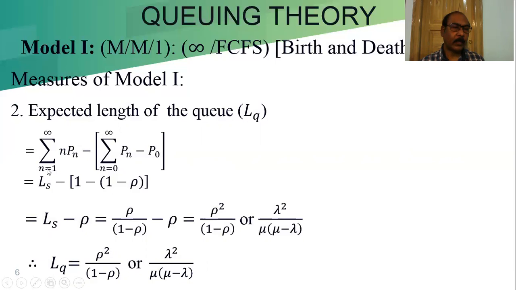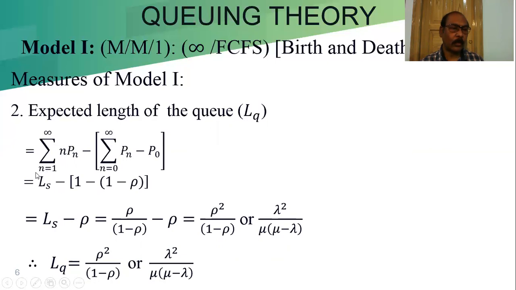So in this part we have summation n equal to 1 to infinity nPn, and from this part n equal to 0 to infinity Pn, which is 1 minus P0. P0 is 1 minus rho, and summation n equal to 0 to infinity Pn is equal to 1, and this is already shown: summation n equal to 1 to infinity nPn is our LS.